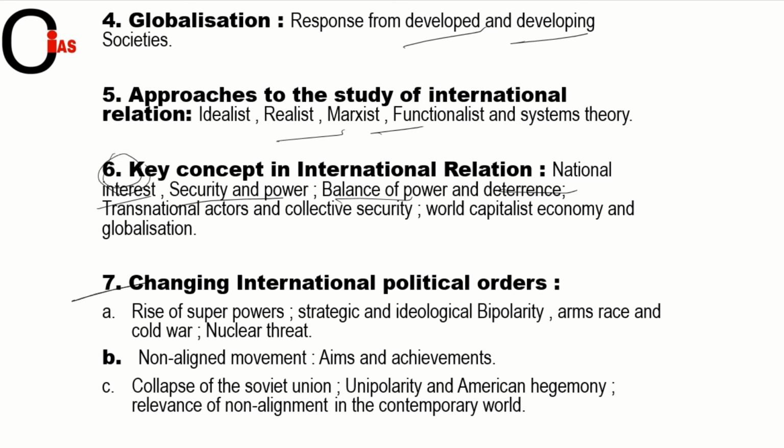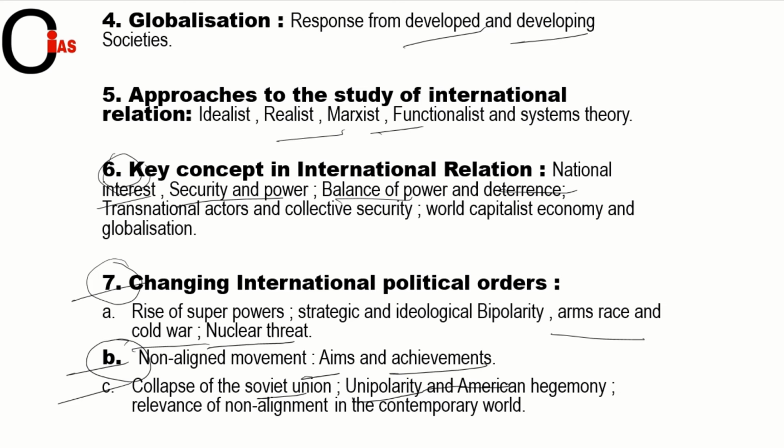And if we look at the seventh one, changing international political order, from here it's not that important. If you see nuclear threat, arms race, and Cold War, it's not that important. But if you want to revise, you just revise once. So now if you look at the non-aligned movement, it is a little important, like aims and achievements. If you want to revise, you can just revise this. And if you see the C1, collapse of Soviet Union, unipolarity and American hegemony, not that important. Questions don't come from here.